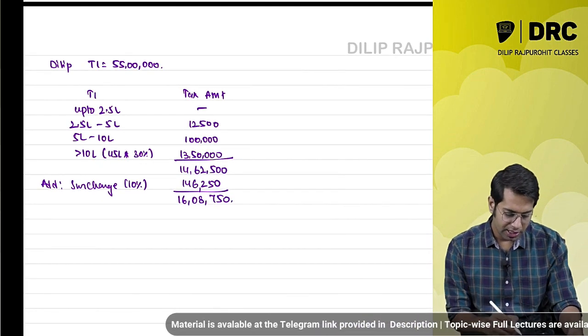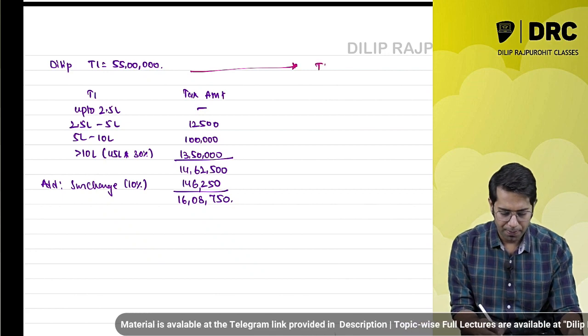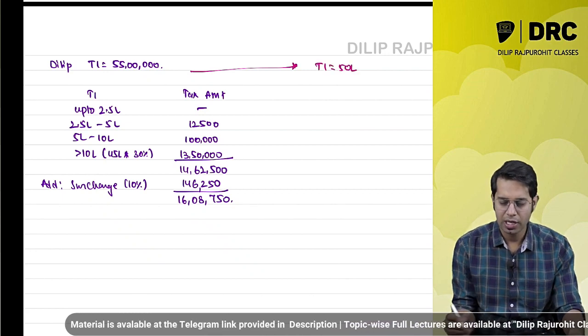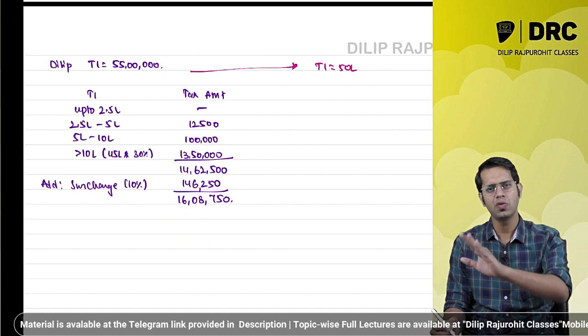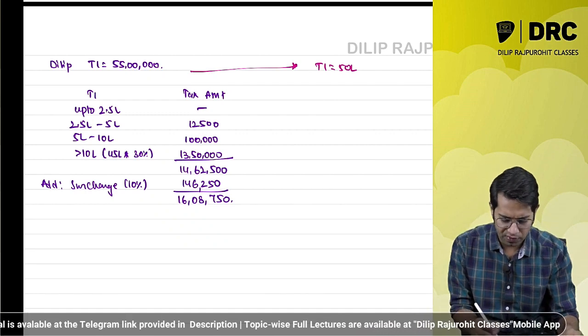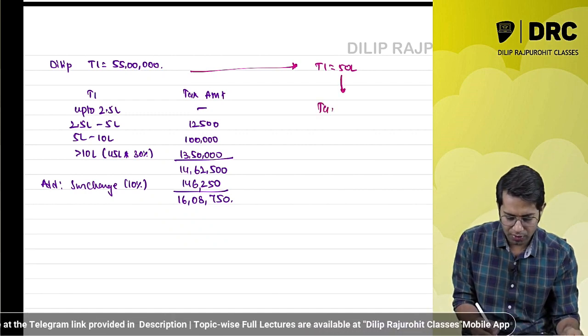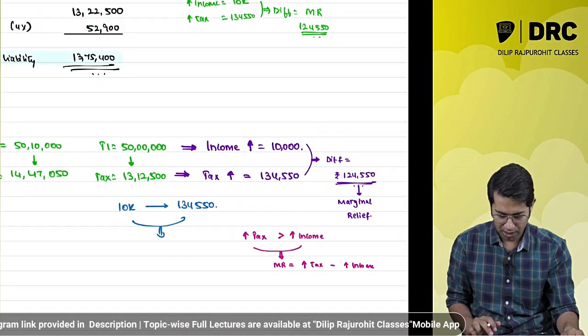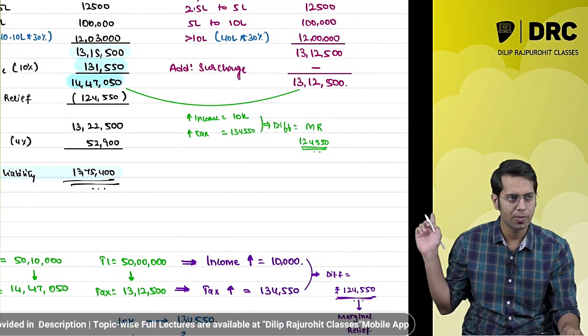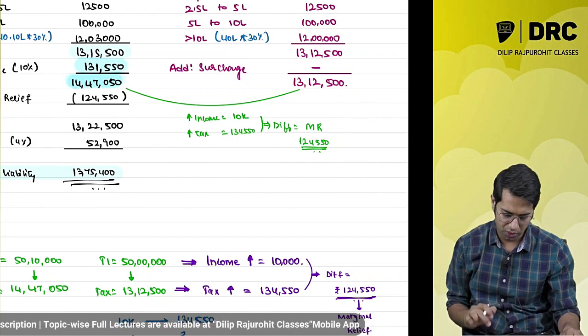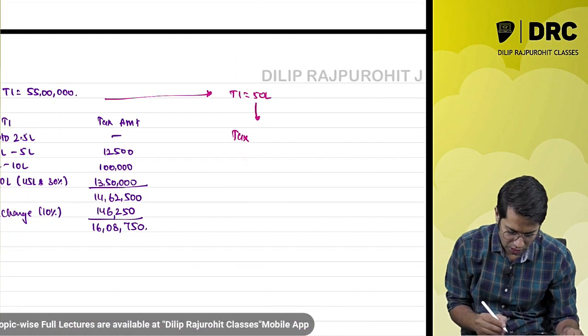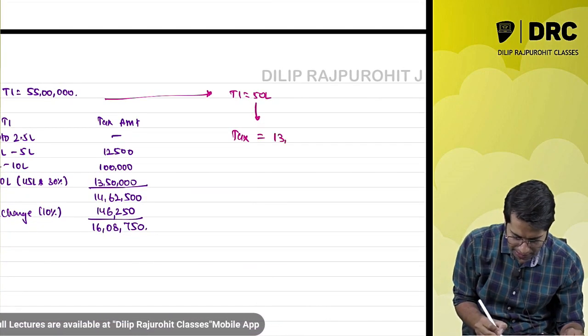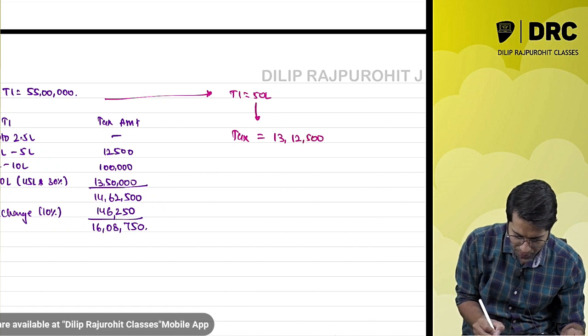Now this, with what should I compare? I should compare with the tax if my total income was 50 lakh rupees, because up to 50 lakh there is no surcharge. If my total income was 50 lakh rupees, what is the tax amount? We have already done the computation over here, so I am not doing it again. The tax comes to 13 lakh 12,500 rupees.